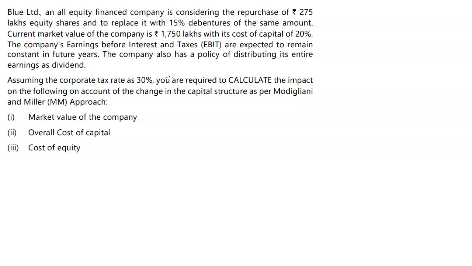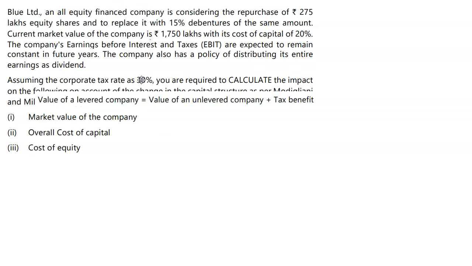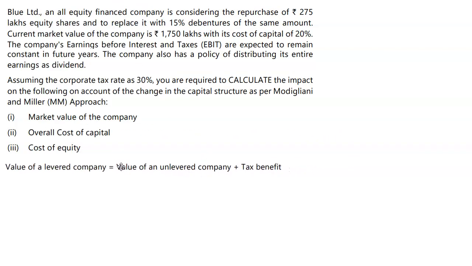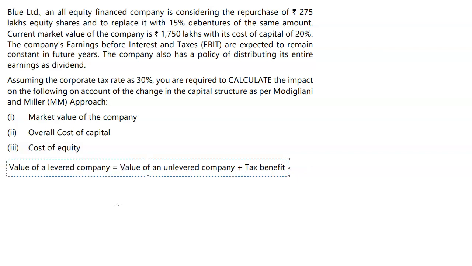Assuming corporate tax is 30%, we have to calculate the impact on the following on account of the change in the capital structure as per the Modigliani and Miller approach. Now you need to remember, according to the Modigliani-Miller approach, we have a formula for the value of a levered company, which is equal to value of unlevered company plus tax benefit. That's one thing you need to keep in mind.